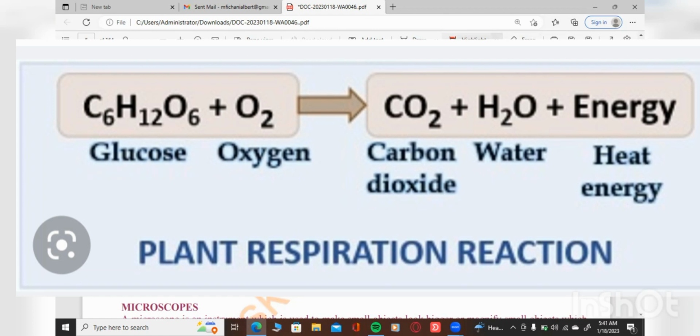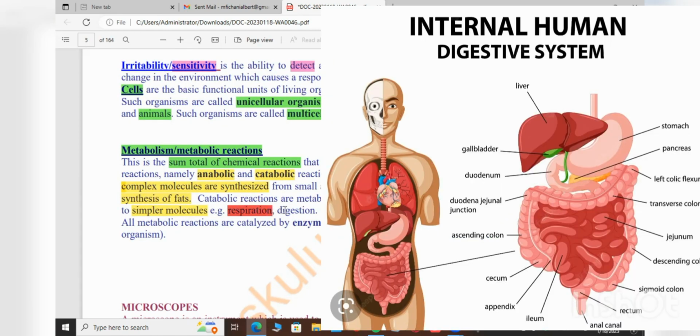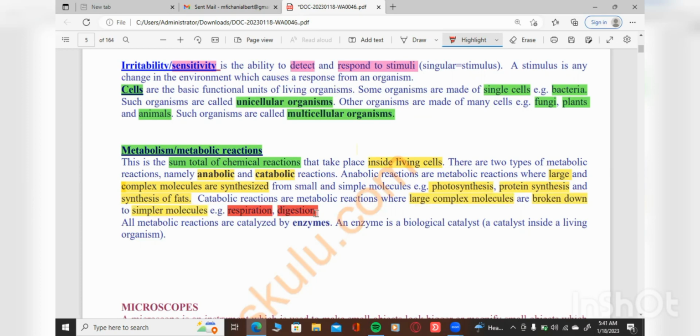That is a metabolic reaction, which is catabolism. We also have digestion. So respiration and digestion are just some examples of the catabolic reaction.